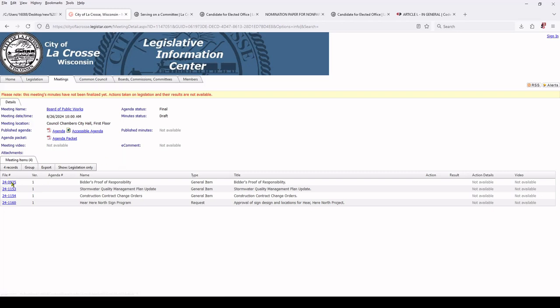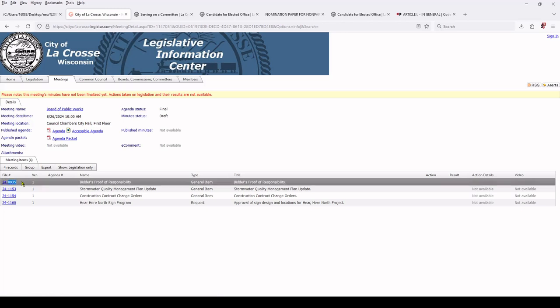So let's go through them here. We got file number. This is extremely important. 24-0935. You got to know the file number if you're going to talk about any piece of city legislation or agenda items. This is how you know which one you're talking about, right? So name. This is the name of the agenda item. This is a pretty good indication of what it is. And then the title is just maybe a bit more descriptive. There's no action or result because this is a meeting in the future, so there isn't one.